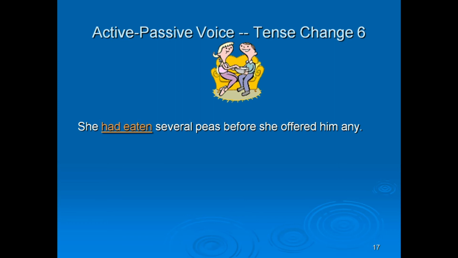Now here, two actions happen in the past. So first action should go with past perfect tense, while the other sentence should go with simple past tense. Remember that.